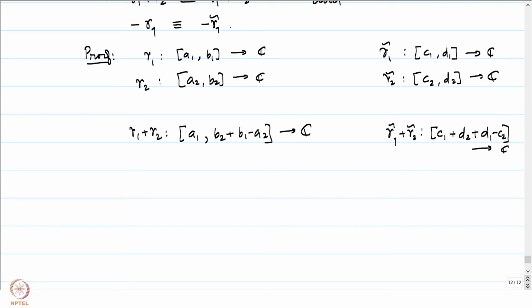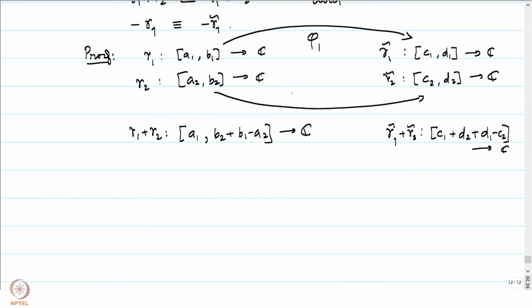So, the goal is to obtain a reparameterization of gamma 1 plus gamma 2 into gamma 1 tilde plus gamma 2 tilde. It's obtained by the reparameterizations which are already there. There is a phi 1 here and a phi 2 here, because these are already reparameterizations.